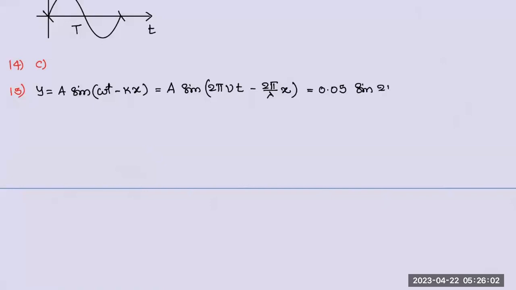0.05 into sine 2 pi, I take common. Okay. Frequency, what is the frequency? 110 hertz minus 2 pi by lambda. Wait, lambda we don't know, but velocity is given. V is equal to 330, nu is equal to 110. So lambda is equal to V by nu, that is 3. So x by 3. 2 pi I took common. This is the equation required.